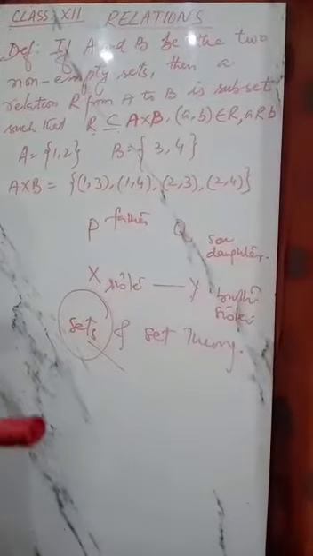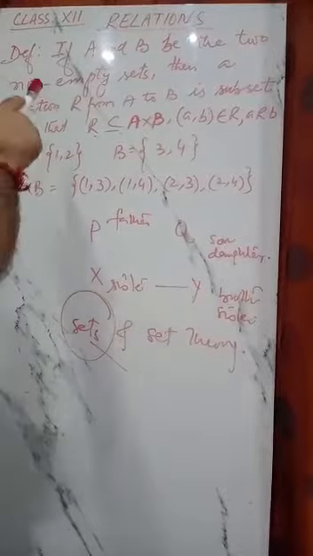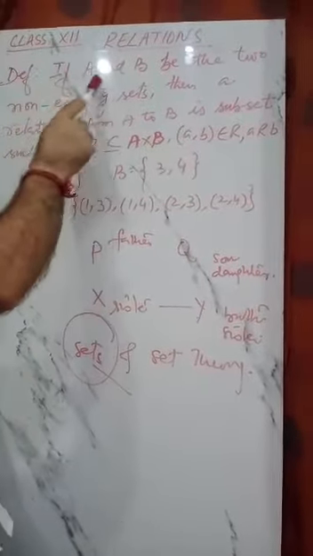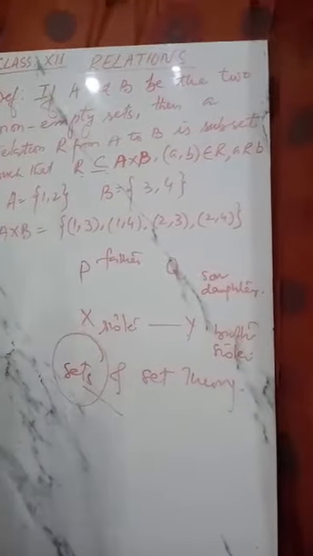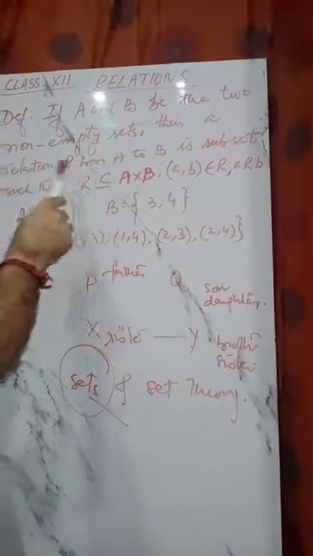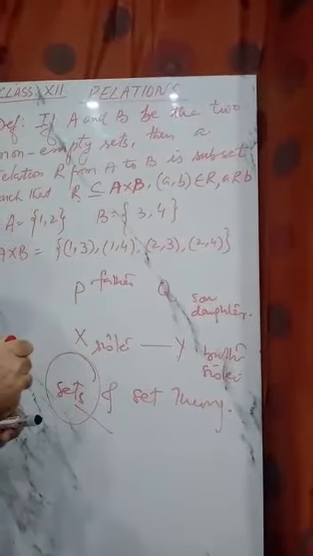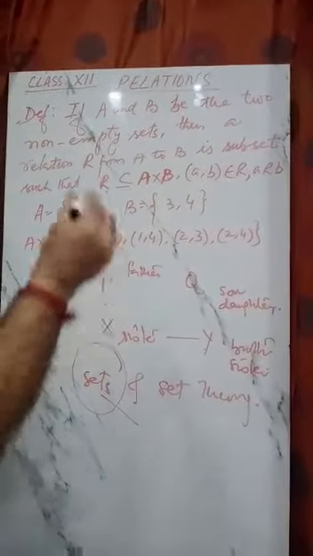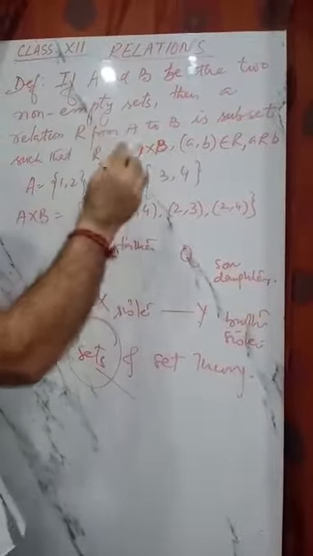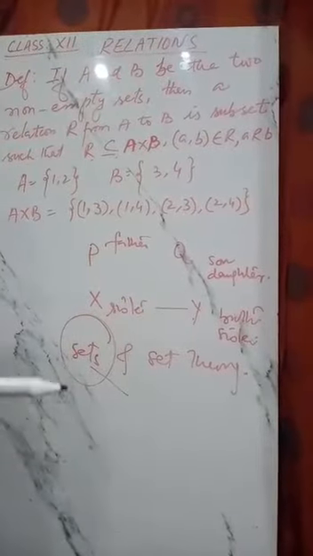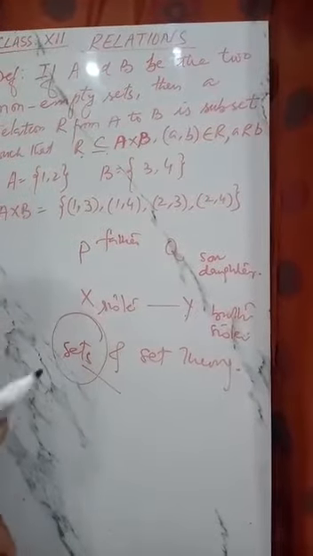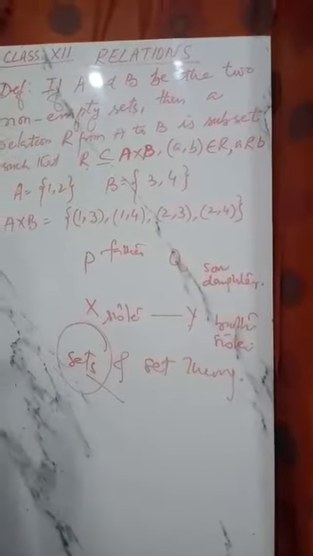Before we move further, I have written a definition of relation here. I am going to read out this definition, then we will take out some important terms, discuss them, and take some examples.